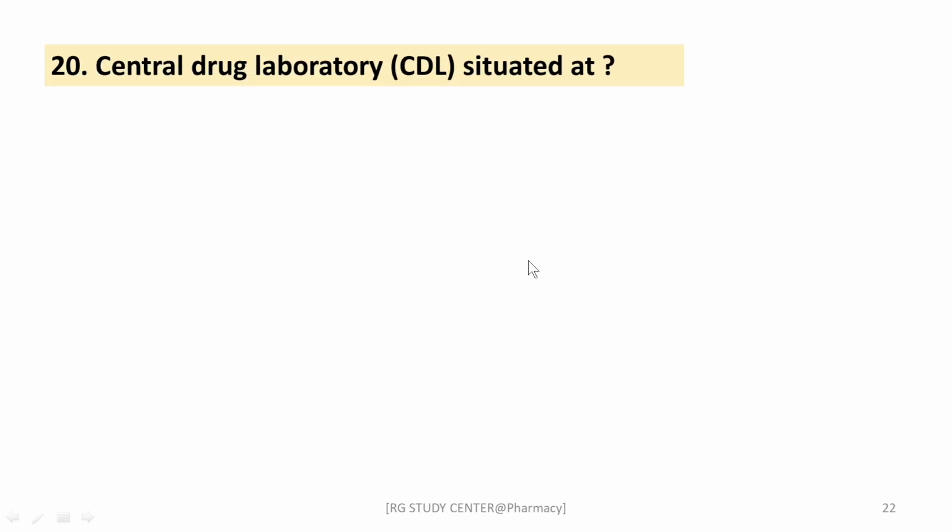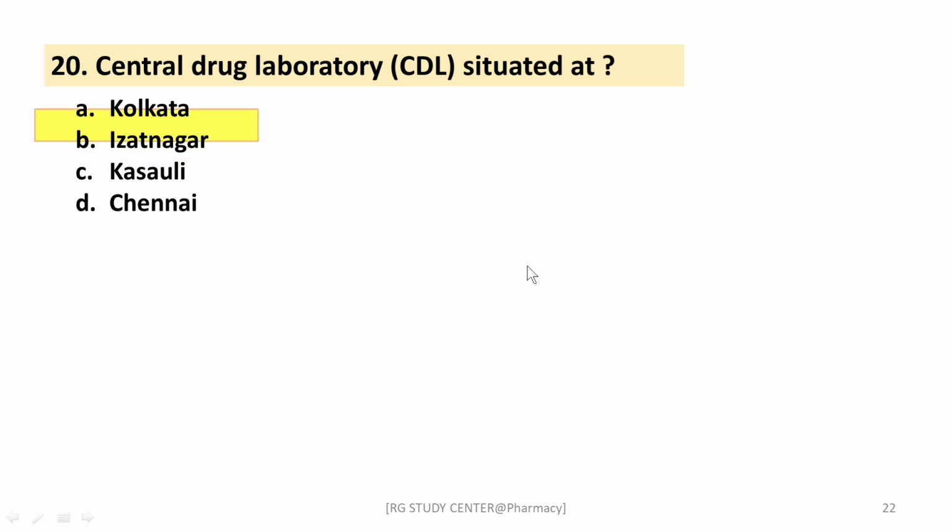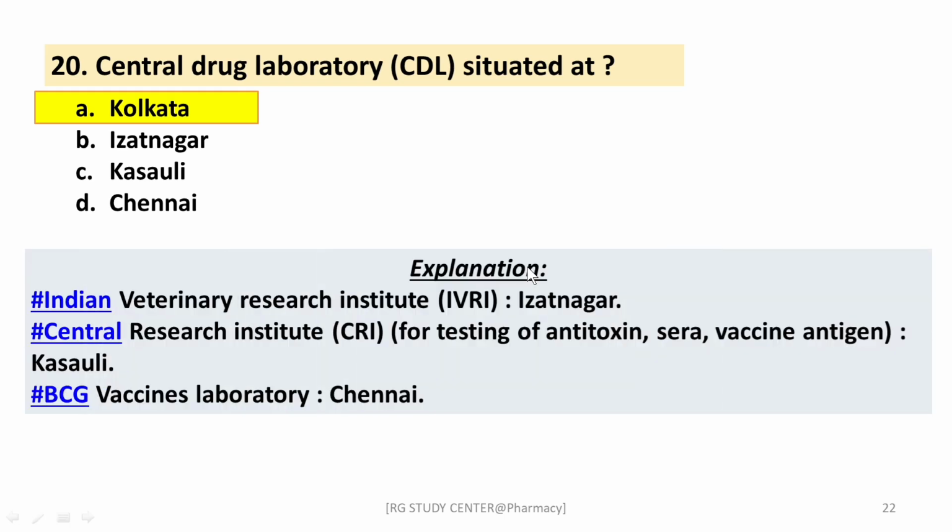Next question: Central Drug Laboratory is situated at Kolkata, Hyderabad, Kasauli, or Chennai. The right answer is Kolkata. The CDL is situated at Kolkata. The CRI, Central Research Institute for testing of antitoxin, sera, vaccine, antigen, is at Kasauli. And the BCG Vaccine Laboratory is available at Chennai, right?